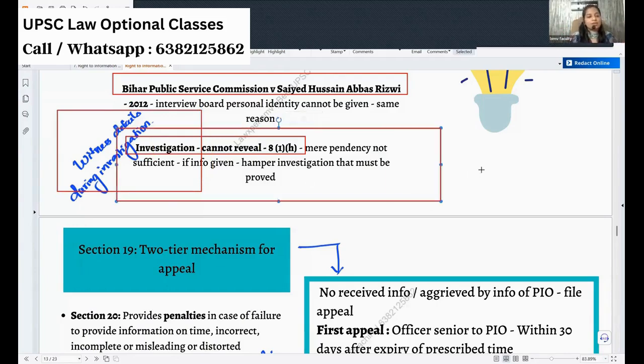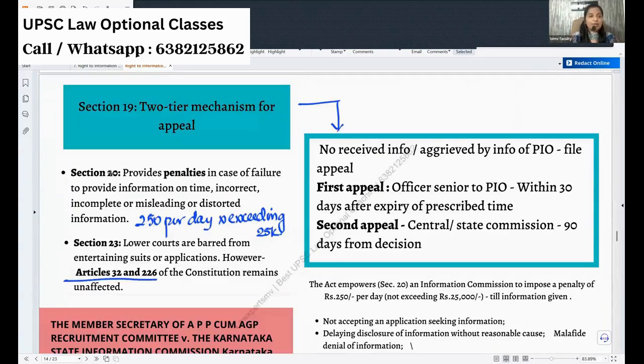Okay. Now coming to the next important area, talking about the appeal mechanism. You say we have the right to information, and the public authority must maintain records, so I will go get the information. But if they don't give it, what can I do? I have a two-tier mechanism for appeal.